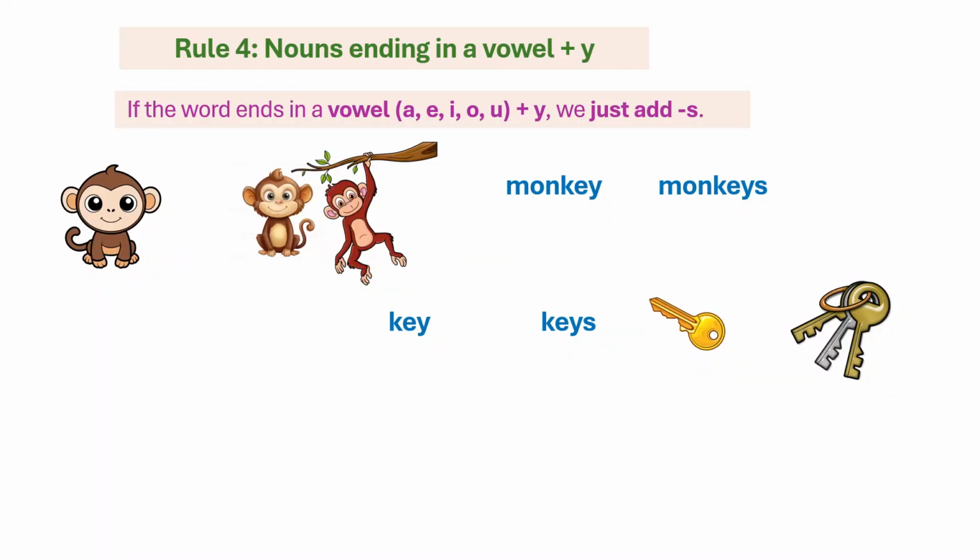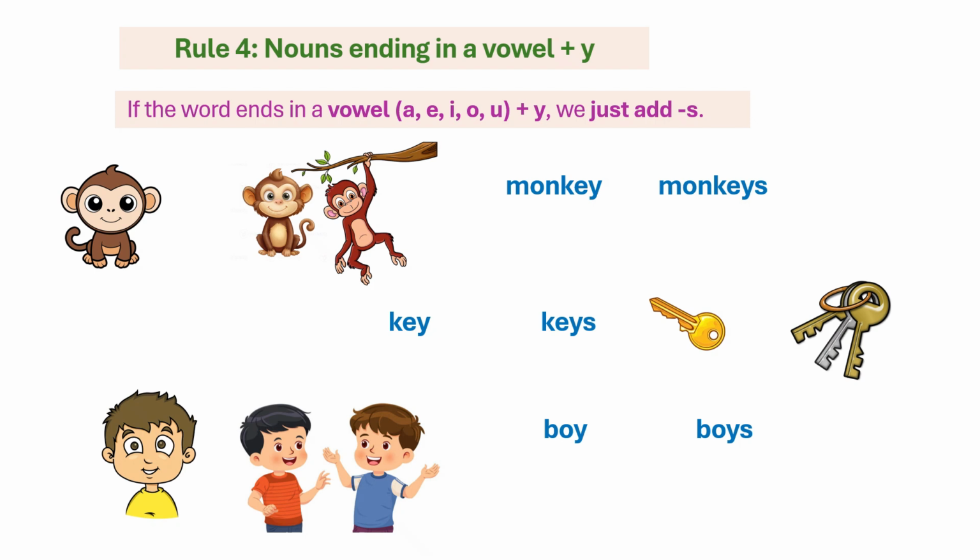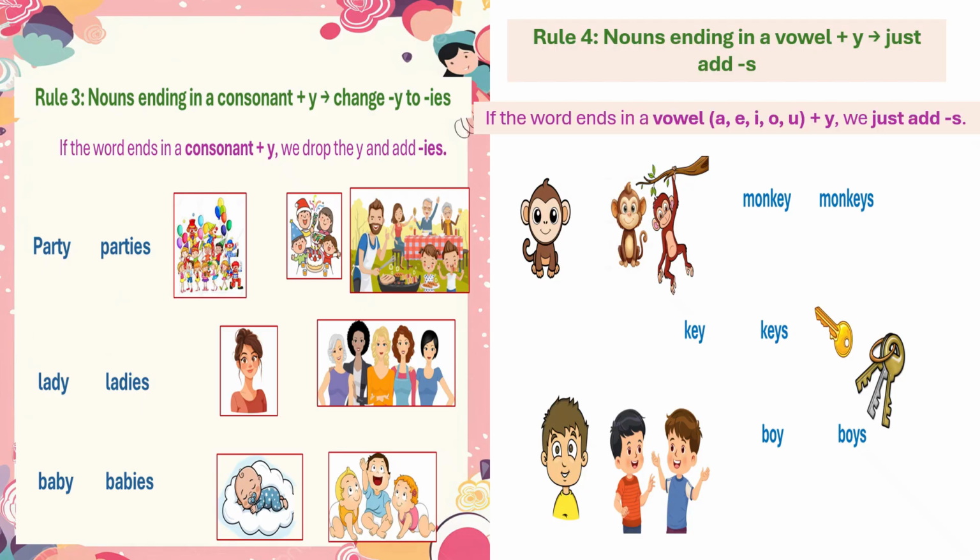Key, keys. Boy, boys. Now you can see the difference between the two rules. When a word ends in consonant plus y, we drop the y and add ies. But when a word ends in vowel plus y, we just add s and make it plural.